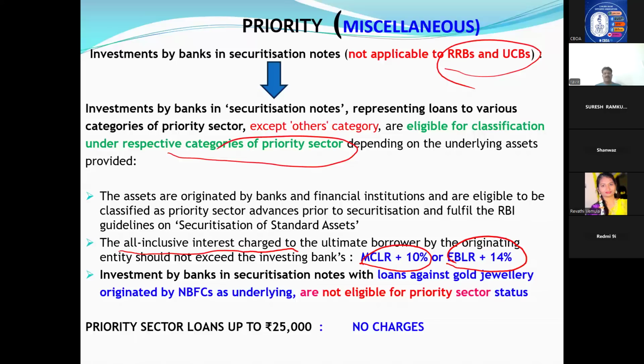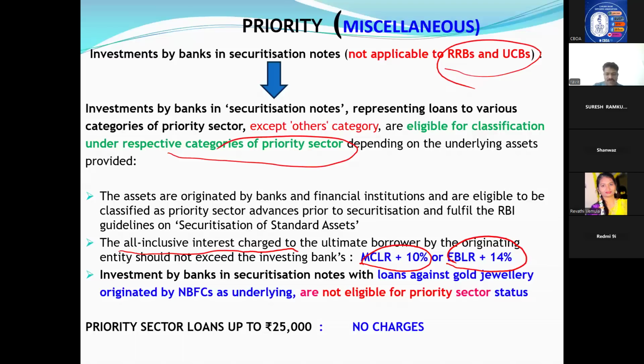So in this securitization of notes, the ultimate borrower who is receiving the funds should not be charged more than MCLR plus 10% or EBLR plus 14% of the investing bank. If more than that, it will not classify under priority. That's what they told.